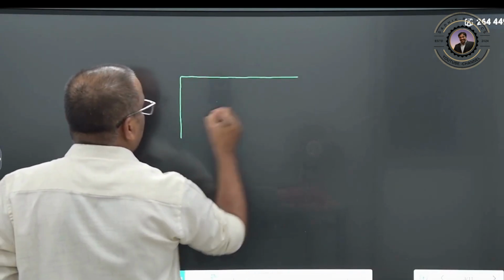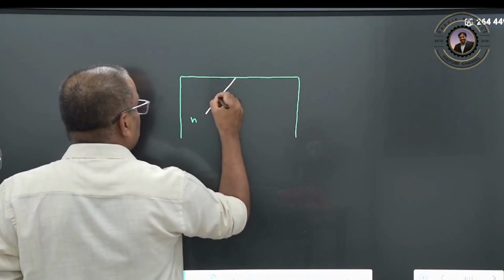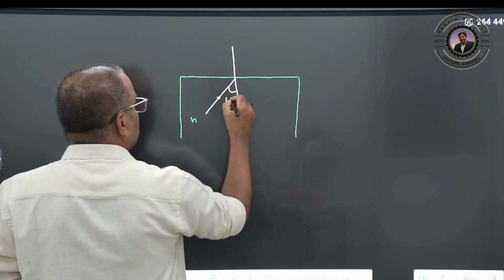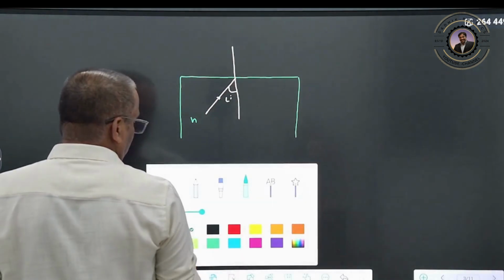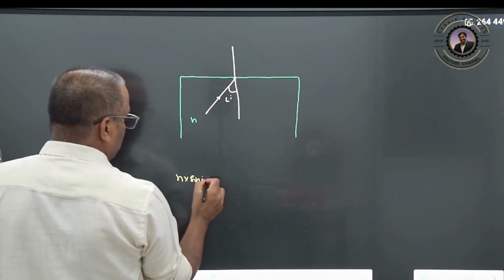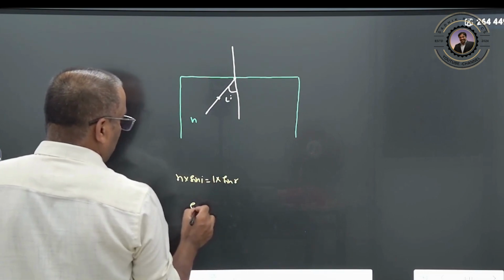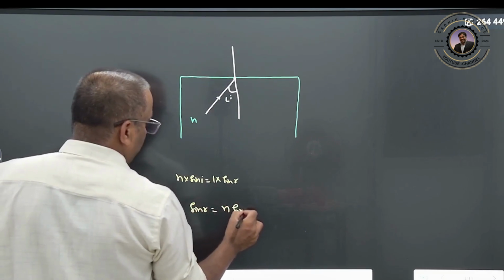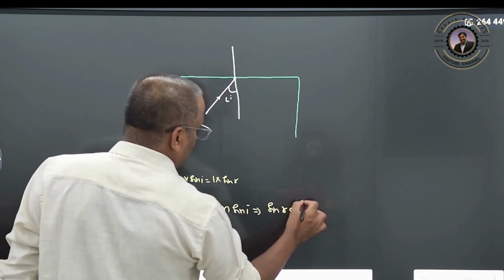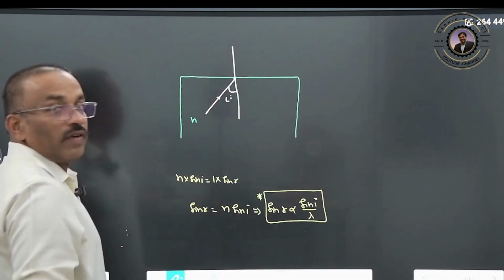Suppose here it is a denser medium with refractive index n, and the white light is passing through. What will happen now? Again dispersion will take place. Here the angle of incidence is the same for the different colors. Now you can apply Snell's law: n into sine i equals 1 into sine r. Therefore sine r equals n into sine i. Since n is inversely proportional to the wavelength, sine r is proportional to sine i by wavelength. Clear?